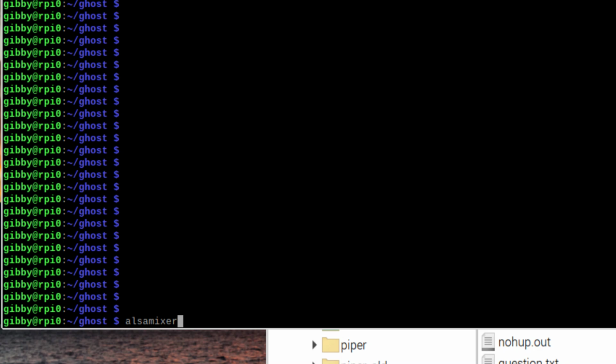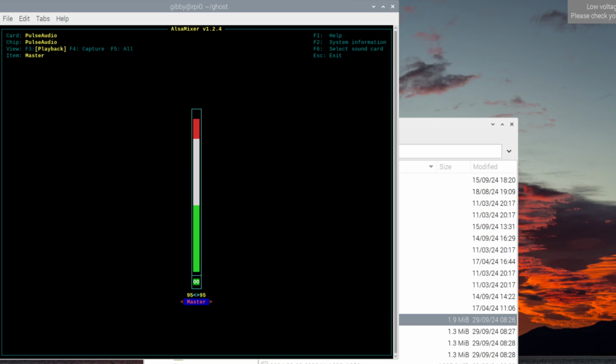Next thing, you're going to type ALSA mixer, all one word, into your terminal, and you're going to turn up the volume. My volume was like 40% when I started, and I needed it at like 95% to hear it properly.